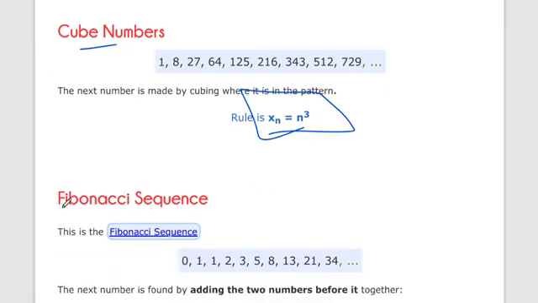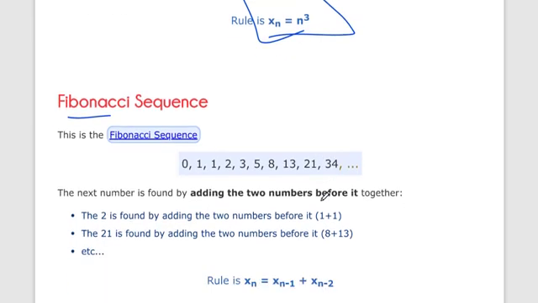Now the Fibonacci sequence, this is important. What is Fibonacci? In the Fibonacci sequence the next number is found by adding the 2 numbers before it. Let's say we take 0 and 1.